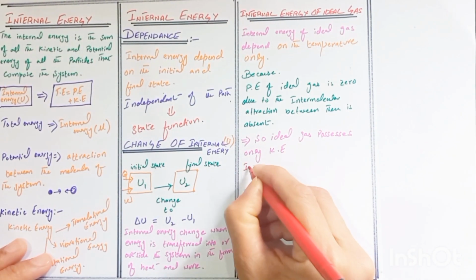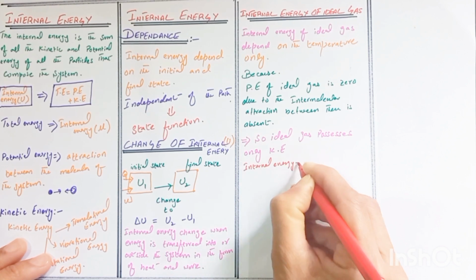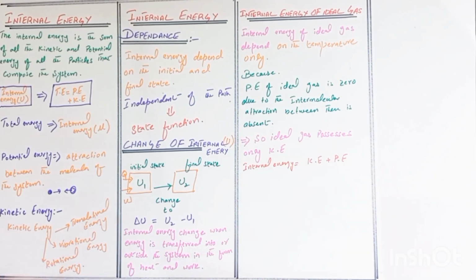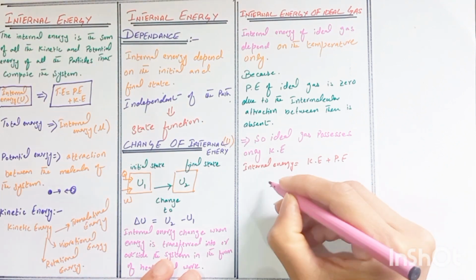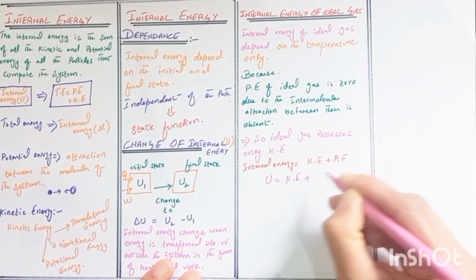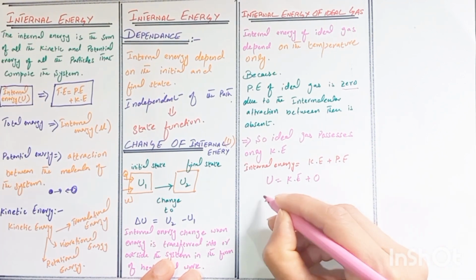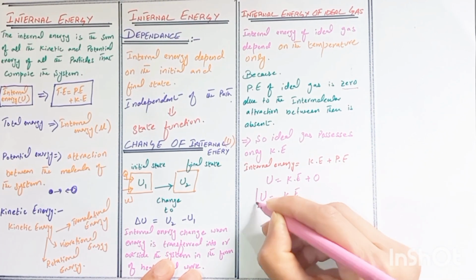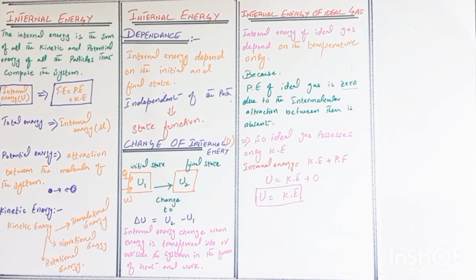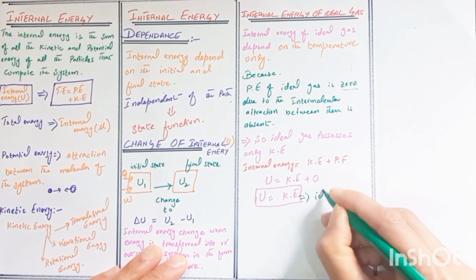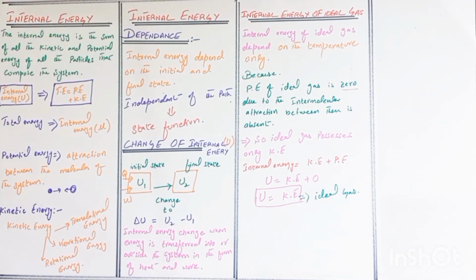We know that internal energy is the sum of the kinetic energy plus potential energy. Internal energy, represented by U, is equal to kinetic energy. Potential energy is zero because the intermolecular attraction between them is absent. So the internal energy of the ideal gas is equal to the kinetic energy.